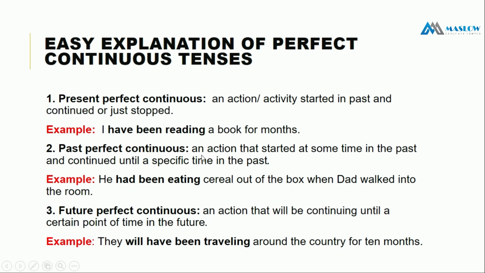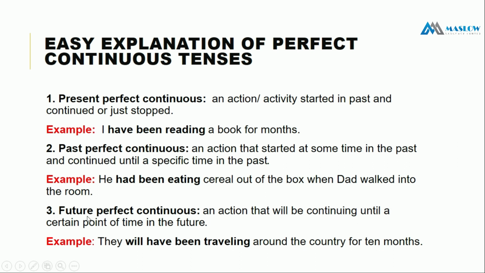Past perfect continuous, we can say that an action that started at some time in the past and continued until a specific time in the past. So an action that started at some time in the past, কোনো একটা সময়ে অতীতে একটা কাজ শুরু হয়েছিল এবং কন্টিনিউ হয়েছে এবং একটা স্পেসিফিক টাইম পর্যন্ত সেটা কন্টিনিউ হয়েছে অতীতে। সো সেক্ষেত্রে আমরা হচ্ছে পাস্ট পারফেক্ট কন্টিনিউয়াস ইউজ করি, যেমন he had been eating cereal out of the box when dad walked into the room.